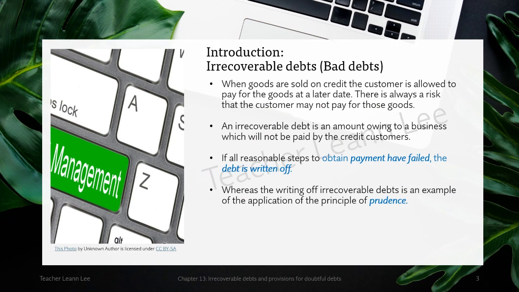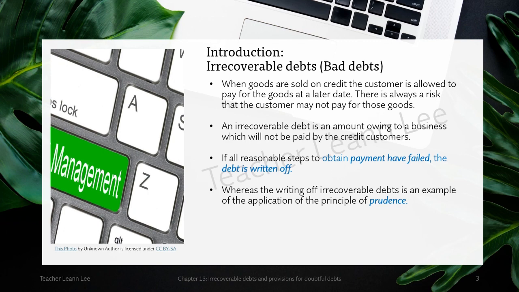Okay, what is the bad debt actually? When goods are sold on credit, the customer is allowed to pay for the goods at a later date. What does that mean? The term credit means that I allow the customer to pay later and they can have the goods that they ordered. Once they sell the goods, they have the money, then they pay us. Usually in our current markets, everyone is doing this, for the convenience and favor of the customer.